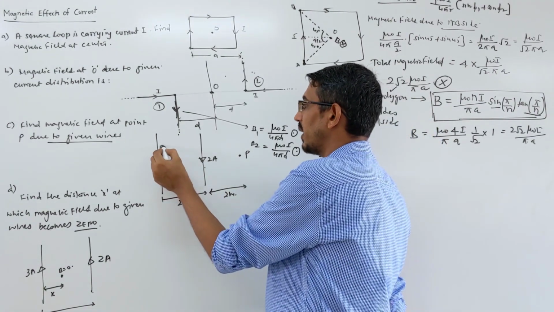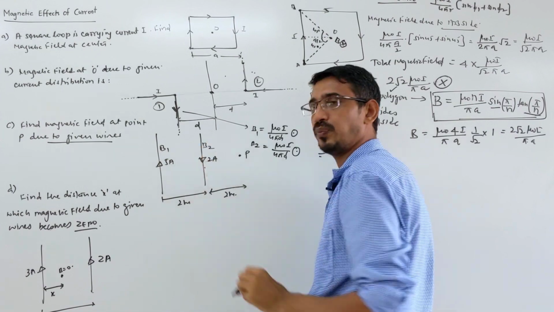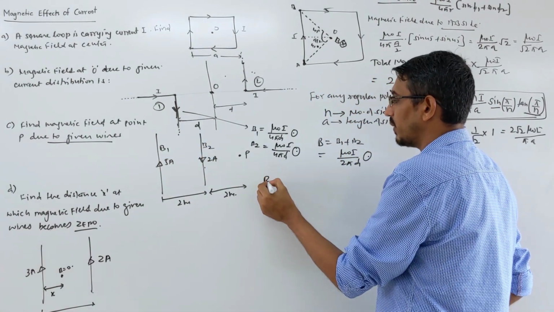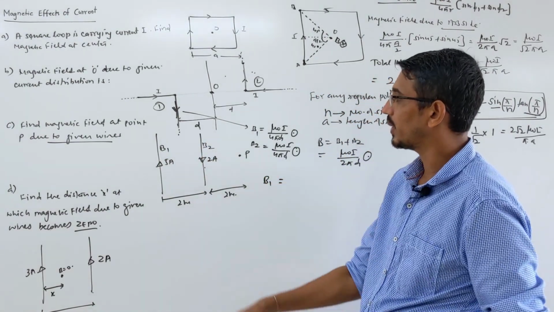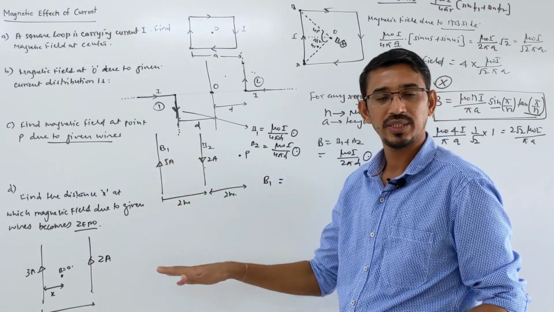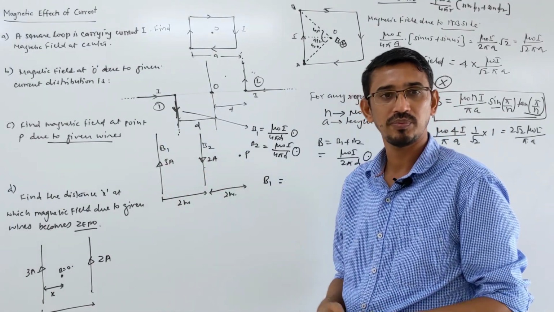Let's say the magnetic field due to this wire is B1, due to that wire is B2, correct. Let's find B1 first. What is B1? Okay, the general formula for an infinite wire, general case, is mu naught I upon 2 pi r.